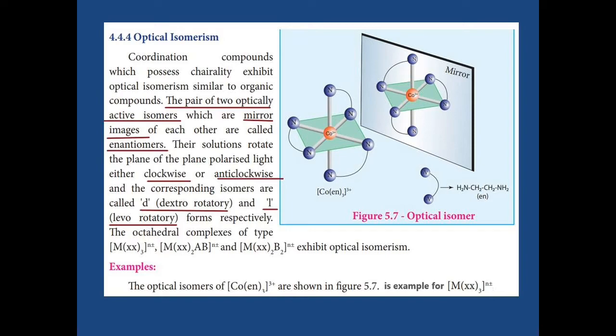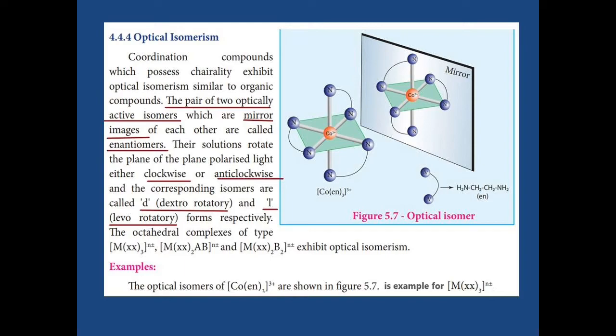Clockwise means it is called dextrorotatory. Why is it called so? When the solution rotates the plane of plane polarized light in the clockwise direction, it is called dextrorotatory. Anti-clockwise means it is called laevorotatory. Octahedral complexes that show optical isomerism give three types.